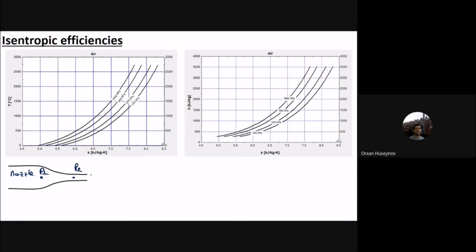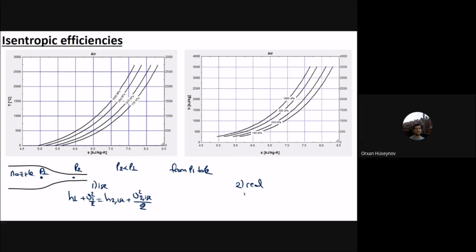Okay. And since the velocity increases, P2 is less than P1. From P1 to P2, first we'll take the isentropic path, and second we will take the real one. For the isentropic one, what you'll have is that h1 plus v1 squared by 2 will be equal to h2 isentropic plus v2 isentropic squared by 2. Because if it is isentropic, the velocity will be different than the real one, and therefore we put the isentropic subscript here.